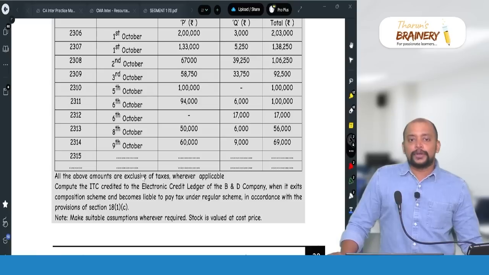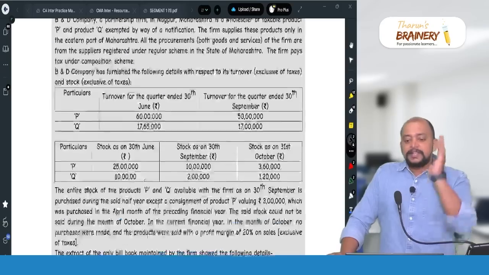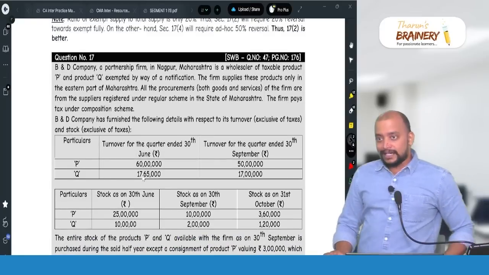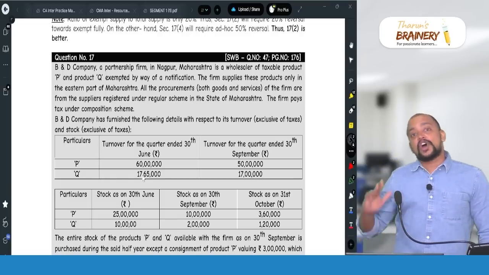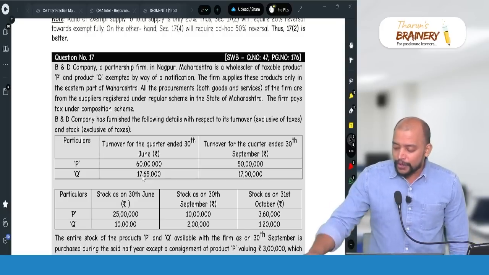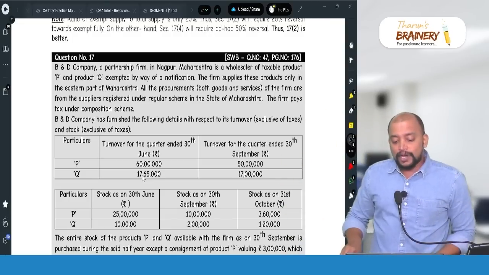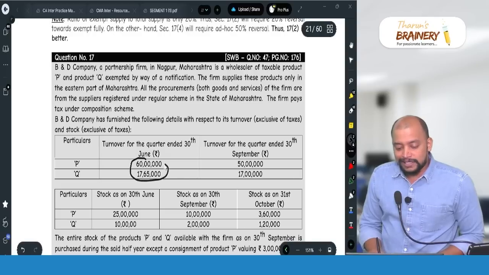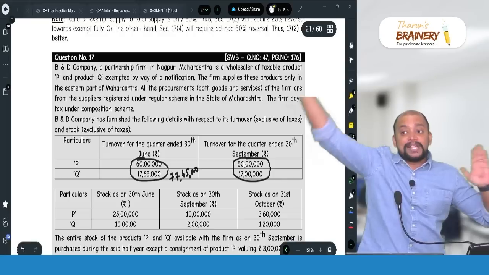Now we need to know when are they crossing 1.5 crores or 150 lakhs, because a person opting for composition scheme being a trader, so he is eligible for composition scheme during the current year up to 150 lakhs. After crossing 150 lakhs, they are disqualified from the composition scheme. For that, first we need to know what should be taken in aggregate turnover, both taxable and exempted. So therefore, first quarter, what is the total? 60 plus 17 lakh 65,000, that is 77 lakh 65,000. By second quarter, what is the total? Total of first quarter plus second quarter.